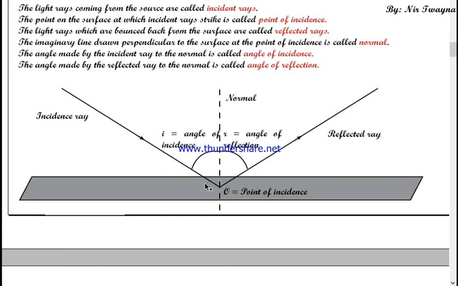Now the point on the surface where the incident ray strikes is known as the point of incidence. At the point of incidence you can always draw an imaginary perpendicular line, and this perpendicular line is known as the normal. Got it?